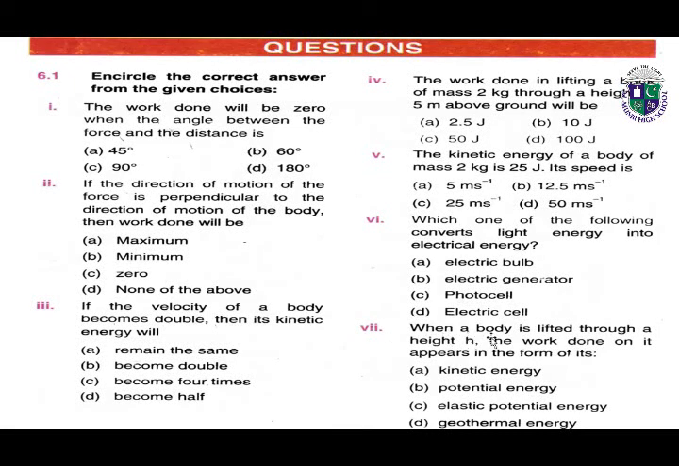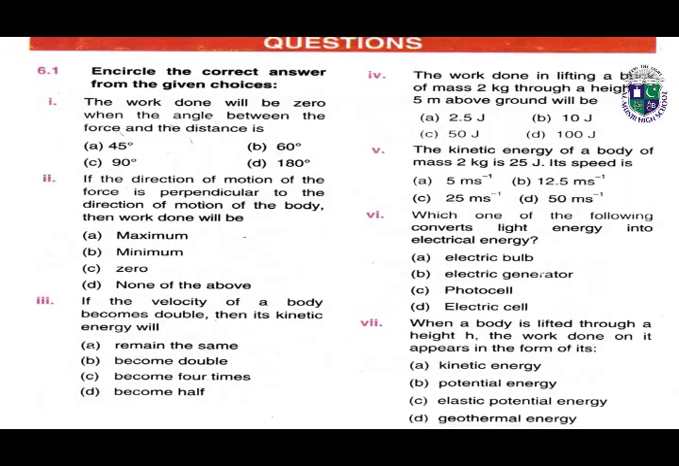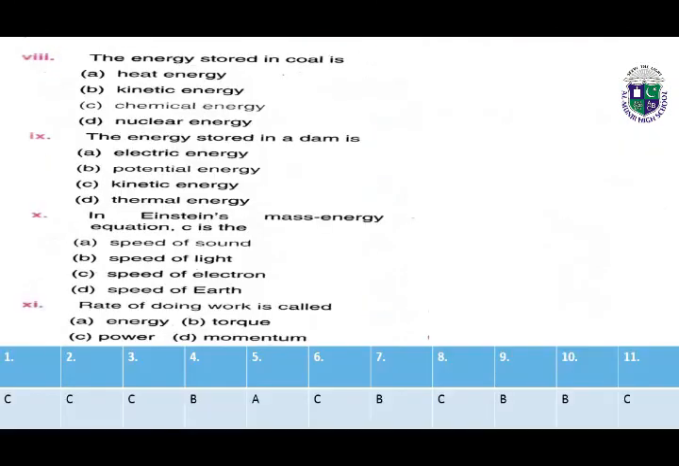Number 7, when a body is lifted through a height h, the work done on it appears in the form of its. Part 8, the energy stored in coal is. Number 9, the energy stored in a dam is. Number 10, in Einstein's mass energy equation, C is the. And number 11, rate of doing work is called what?